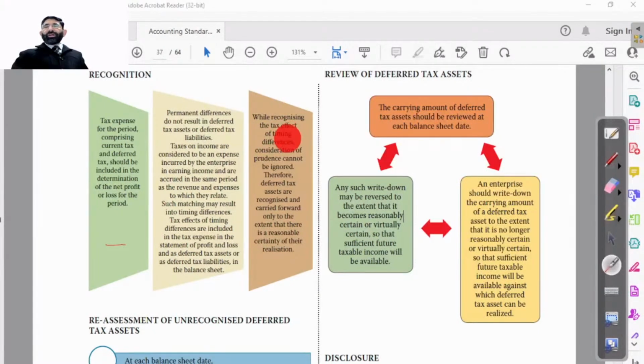While recognizing the tax effect of timing difference, the consideration of prudence concept should be ignored. That is, do not anticipate losses and provide for probable gains, provide for probable losses and do not anticipate gain concept will be ignored. Therefore, deferred tax assets are recognized and carried forward only to the extent that this is reasonably certain. So very simple and sober adjustments are there.